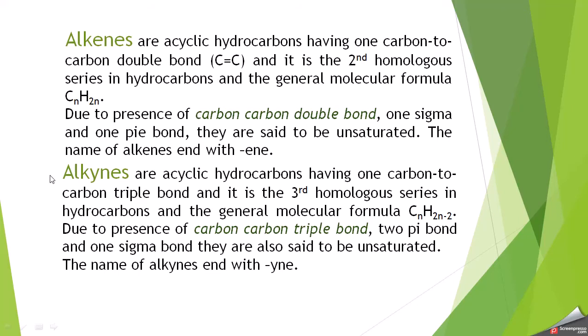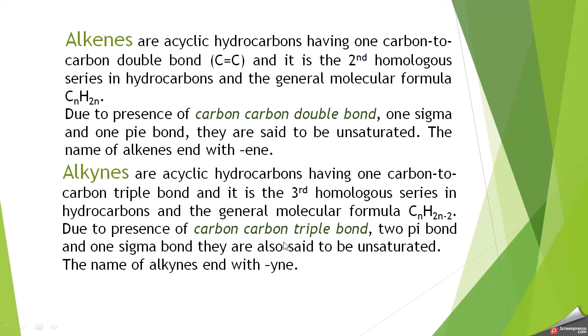Now, another unsaturated acyclic compounds are alkynes, and in this series there must be one triple bond present in a compound, and its general formula is CnH2n-2. Now, due to presence of this carbon-carbon triple bond, it is unsaturated. Two pi bonds and one sigma bond are present in these compounds, and they are named as alkynes. That is, when we replace ANE with YNE, then it becomes alkyne.